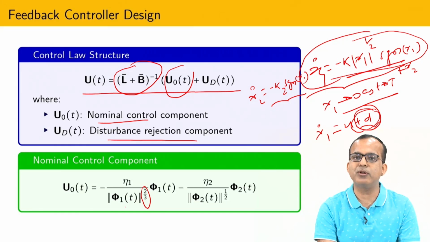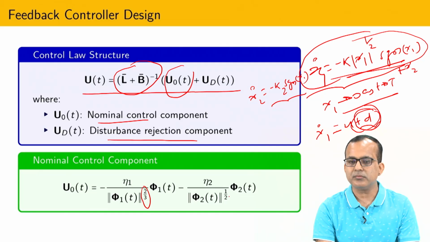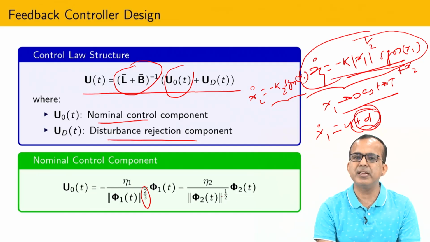It means that the homogeneity degree of phi 1 is lambda cube. And here the homogeneity degree of phi 2 I have to maintain as lambda square, and in this way I can make the whole controller homogeneous in nature. So this is why I have selected this kind of weight, that is the philosophy of that.